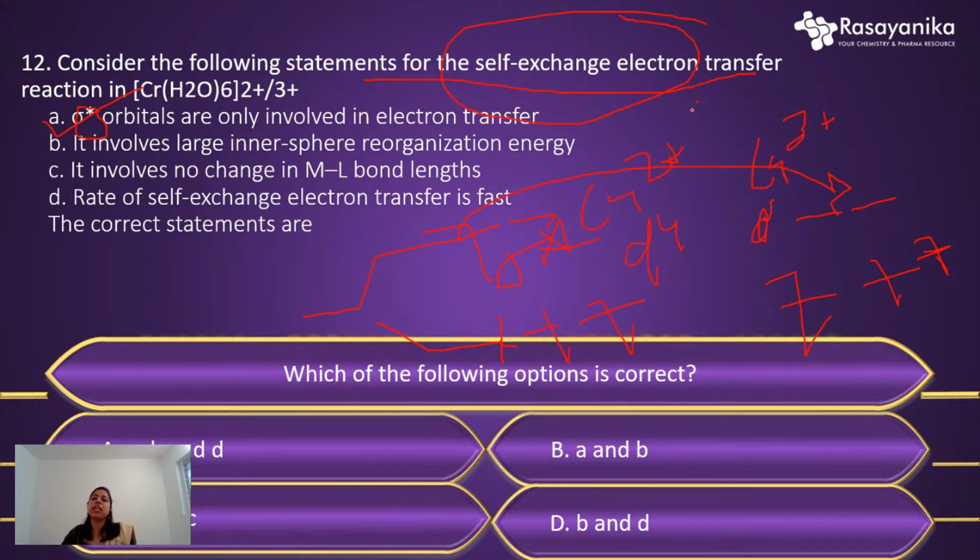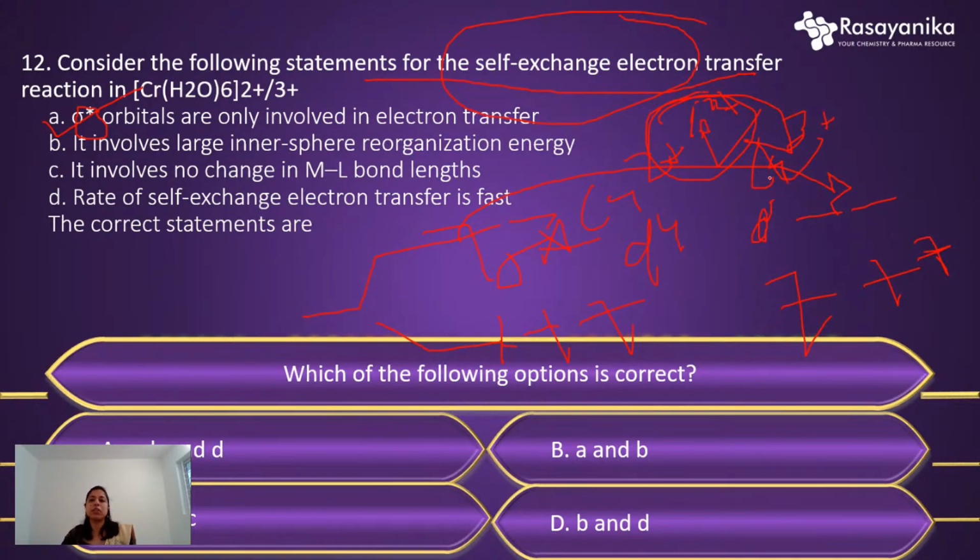So the size of Cr2+, which at first is larger than Cr3+ since it's a d4 system, is now getting reduced. After the electron is moved, the size of Cr2+ is reduced and becomes very comparable to Cr3+.